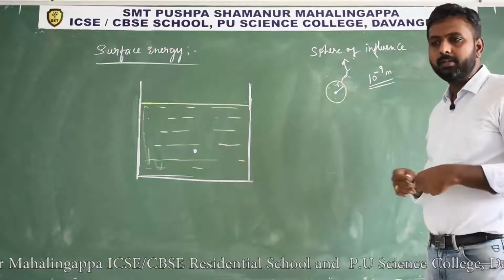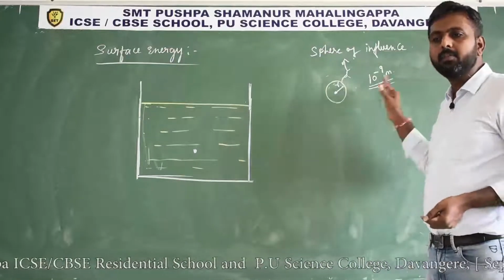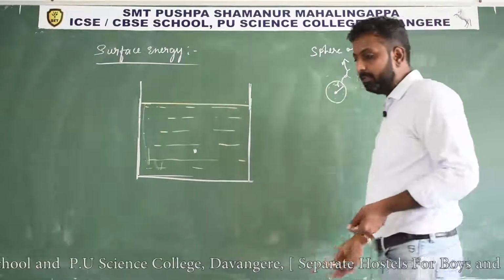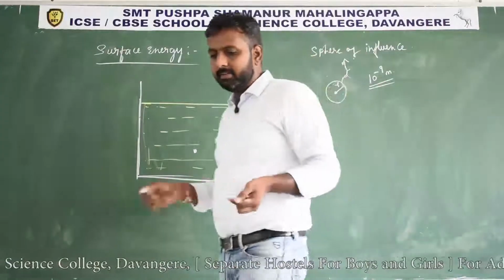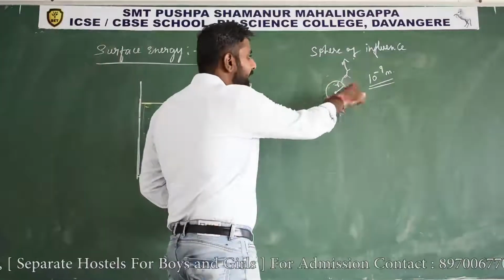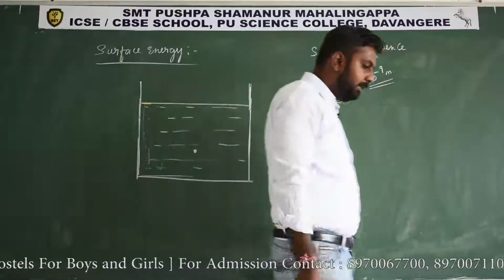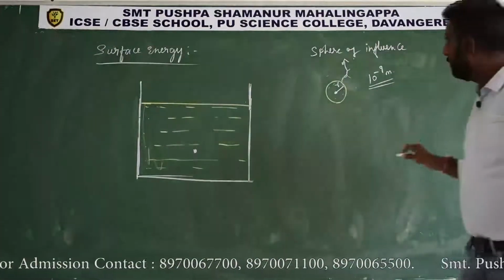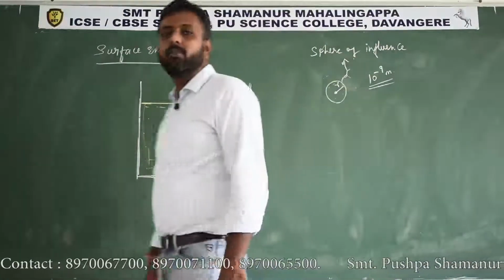If the distance is greater than this, the interaction between the molecules is very weak. That's why we are considering a sphere of radius 10 to the power minus 9 meter, and this sphere is called the sphere of influence.